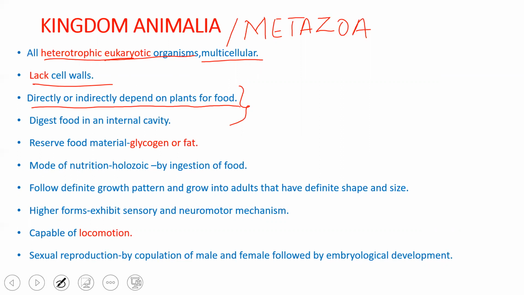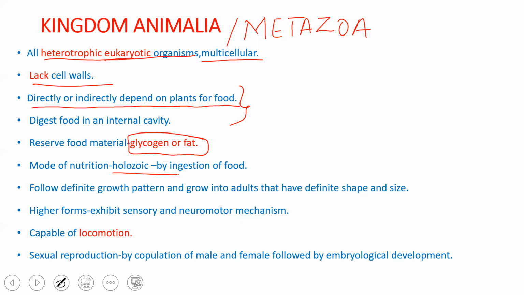Coming to the reserve food material, in plants it will be starch, and in animals it will be in the form of fat or glycogen. The mode of nutrition may be holozoic, that is, they ingest the food, eat the food, and the ingestion may differ from one organism to another, depending on the type of mouth or the arrangement of teeth they have.